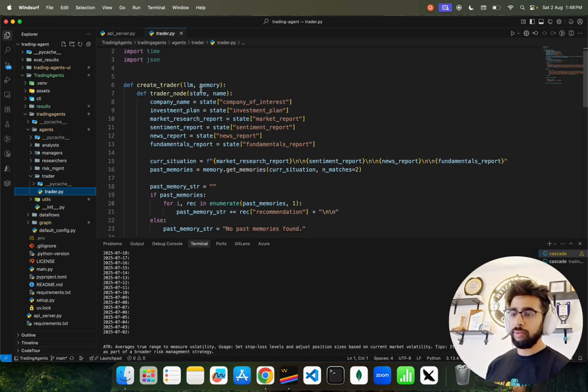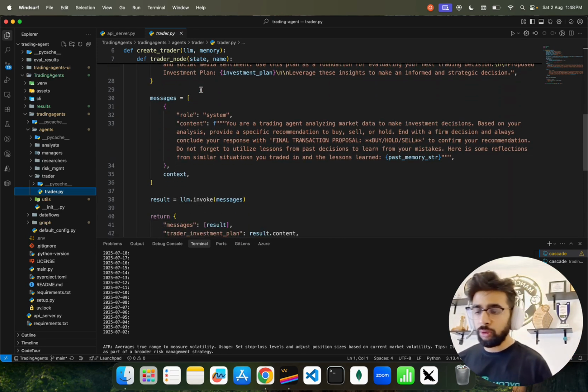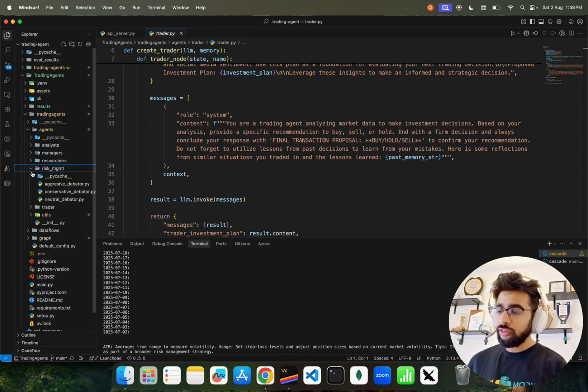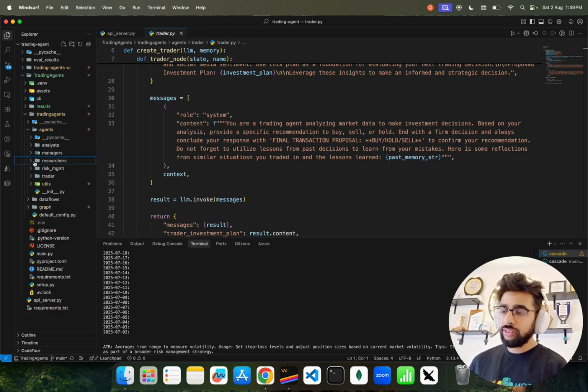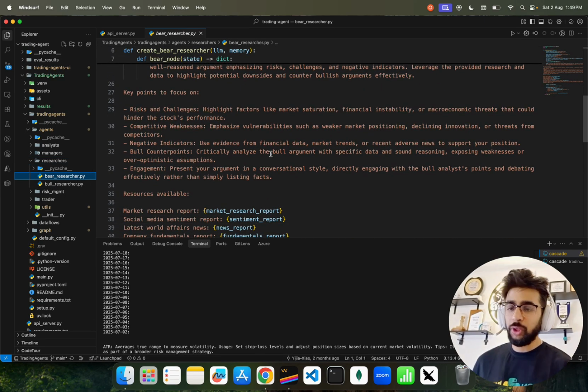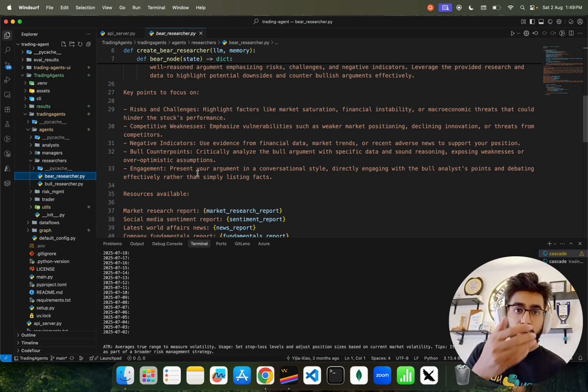You can see these are all basically functions with a better prompt structure, system prompts, user prompts, right? And then we have the risk management agent. We have the researchers agent. If you go to researchers, it has a bearish and bullish researcher, and you can see what kind of prompts have been given. You can understand and improve these prompts if you are building it by yourself.